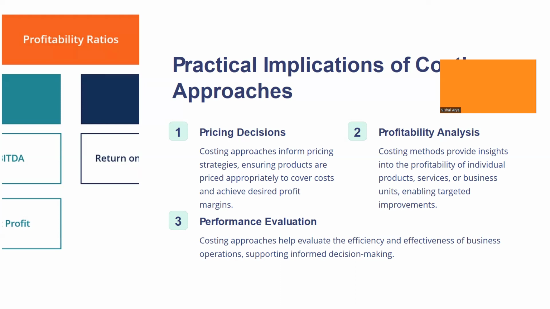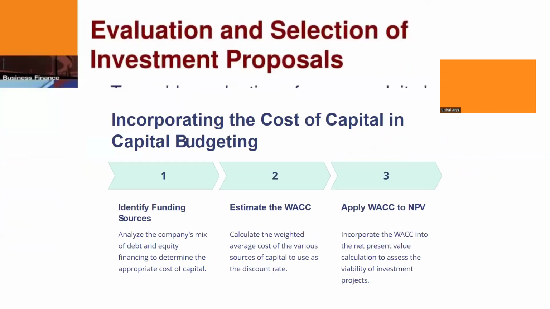And performance evaluation: after knowing the cost and the profitability, we can know the actual performance of our company, at what rate we are able to produce the product, at what margin we are going to sell, and the overall sales and costing. The company's performance can be determined and analyzed from these costing approaches. So we'll move to another slide.